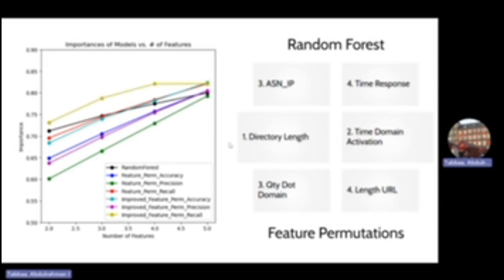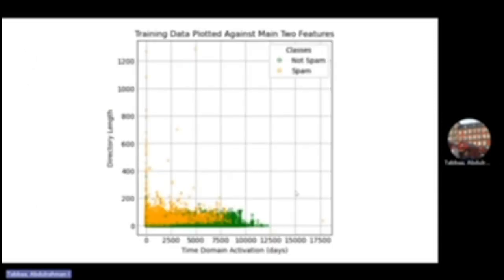Although all models shared the most important 2 features, Random Forest differed from the 6 permutation models concerning the next 2 important features. And this graph here shows all of our training data plotted against the 2 most important features. As can be seen, it is practically impossible to effectively separate all the data based on just 2 features. This also justifies us selecting 4 features.